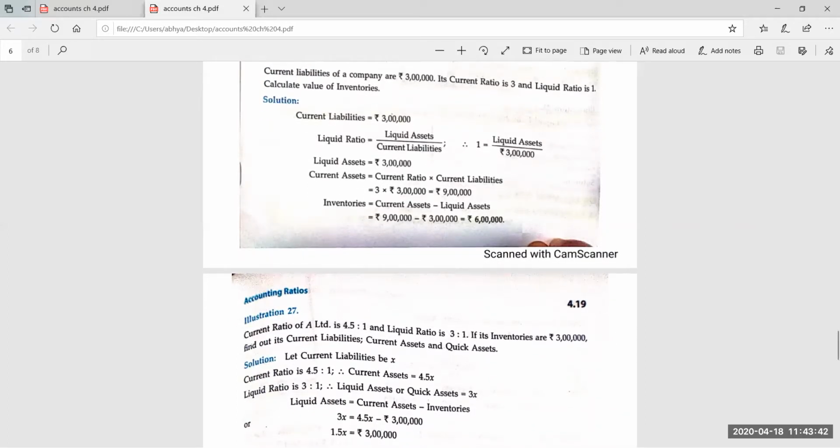1.5x is equal to 3 lakh. So here we have to find out the value of x. 3 lakh divided by 1.5. Very good. It's 2 lakh.